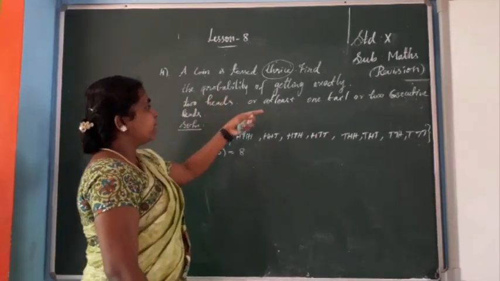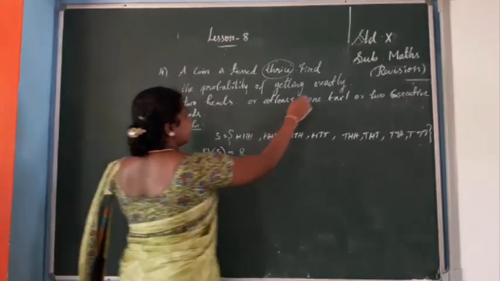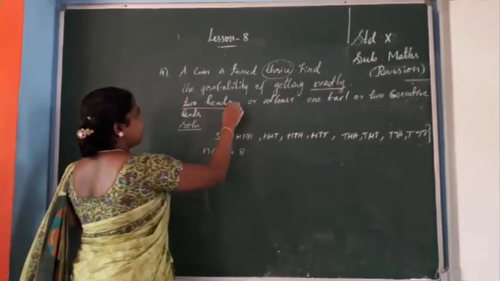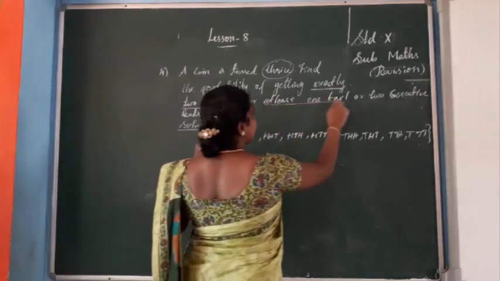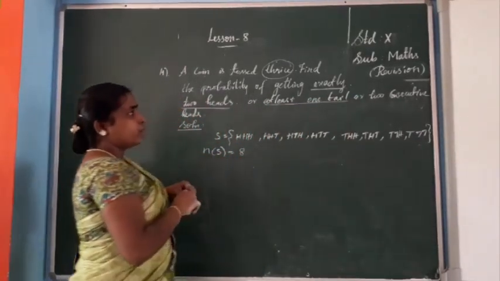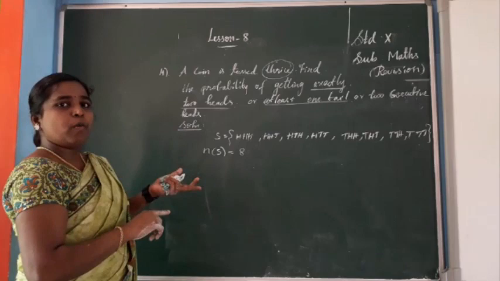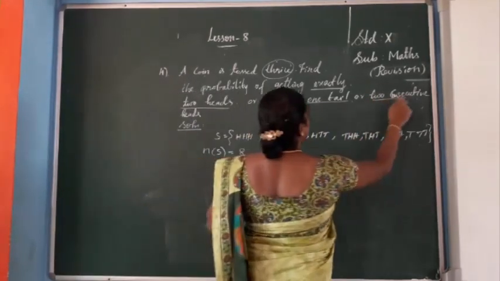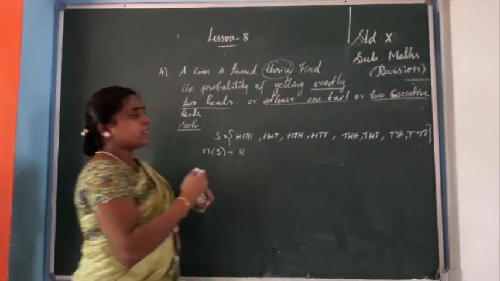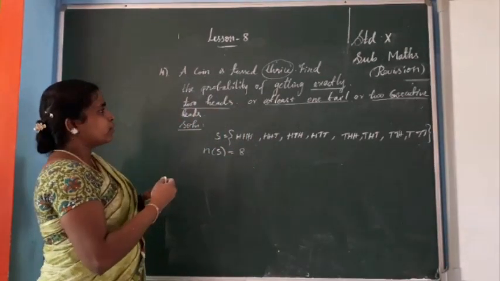Now you can see the question. The probability of getting exactly 2 heads. Okay. At least 1 tail means minimum 1, maximum more than 1 we can take. Okay. So 2 consecutive, that means continuously, successively you have to take.